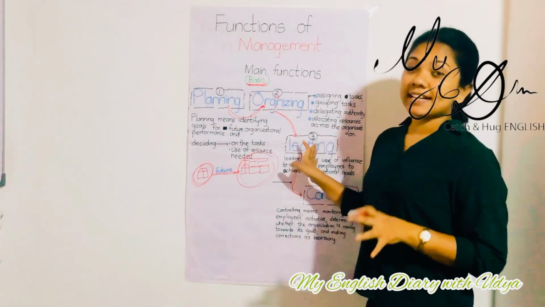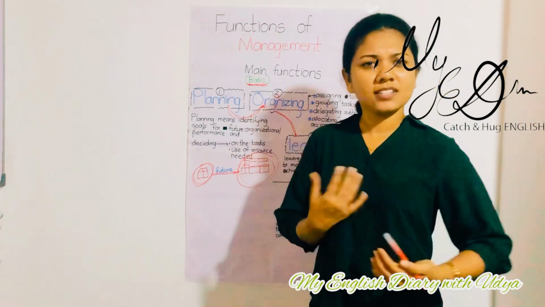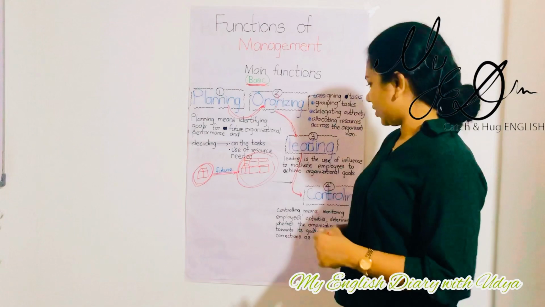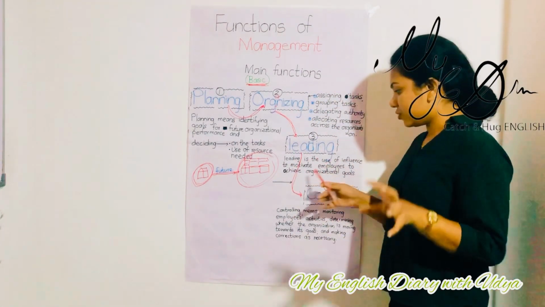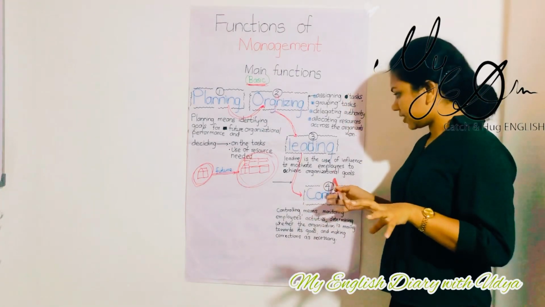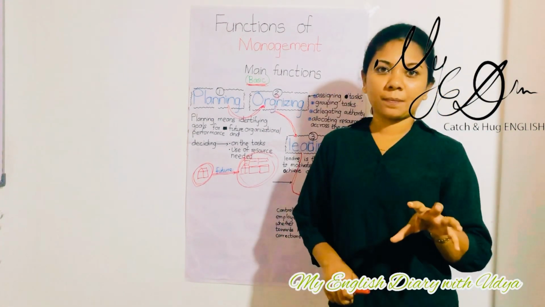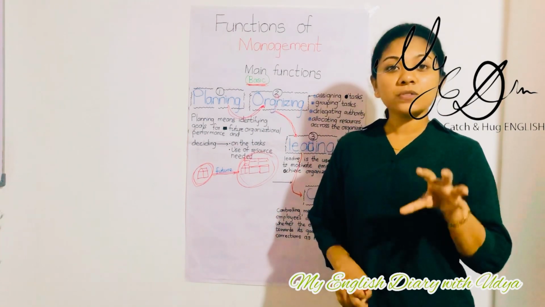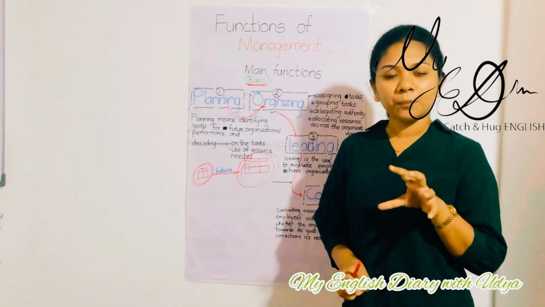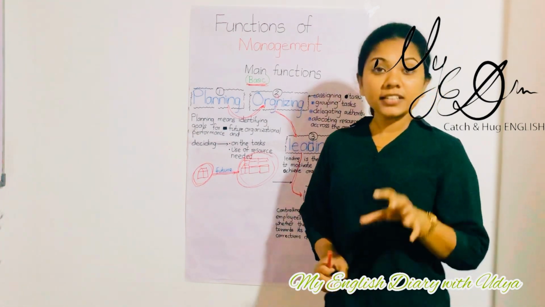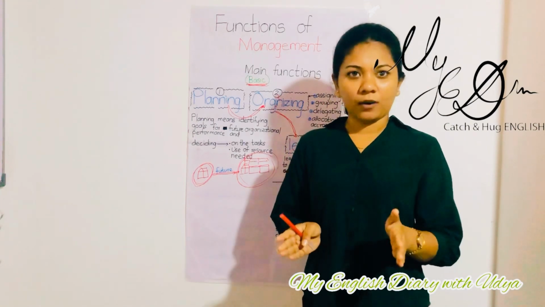Number 3 is leading. What is that, students? Leading. What's the meaning of leading? Okay. Leading is the use of influence to motivate employees to achieve organizational goals. Right? You know students, employees are a really important, worthy resource that any organization has.